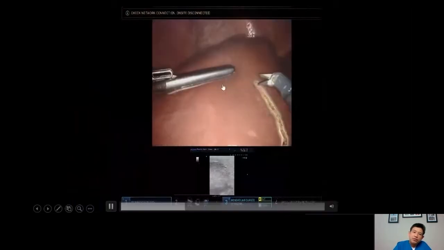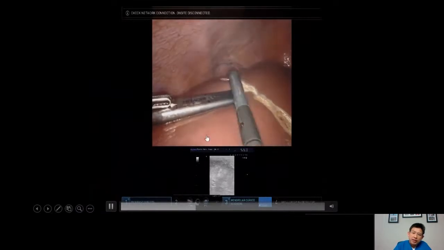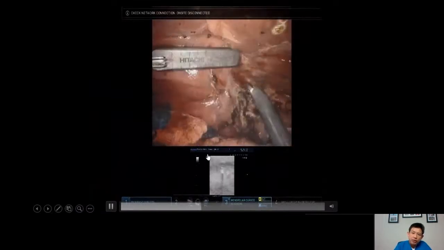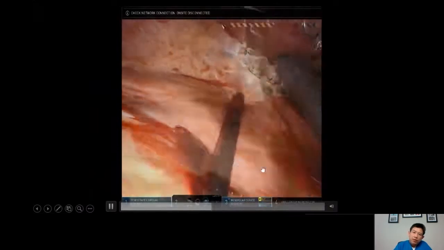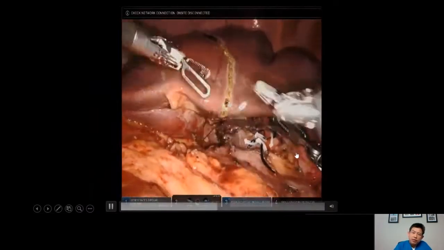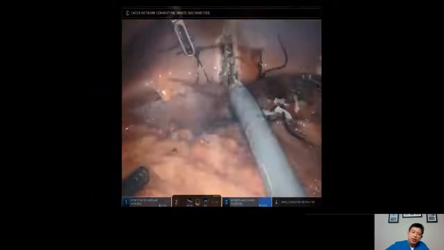We utilize what is called intraoperative liver ultrasound. This is an ultrasonic device that we use to map the location of the liver tumor as well as the border of the liver tumor. You can see here, we utilize the robotic instrument to do this liver operation. We place a stitch to gain traction of the liver.